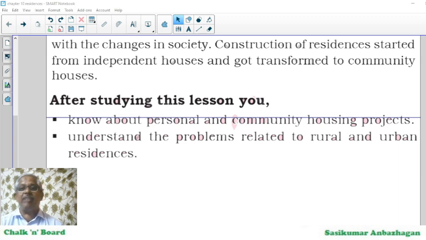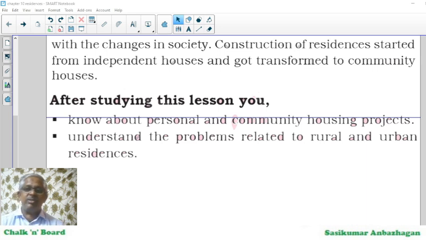But when we say community housing project, my society, my 10 or 15 family members build 15 to 20 houses in just one surrounding. I call it community housing. Or friends too, 15 to 20 members. If we all unite together and we start constructing a similar pattern of houses, we call it community housing projects.